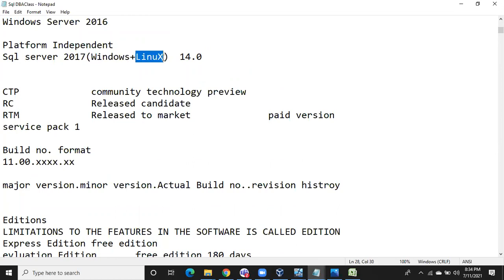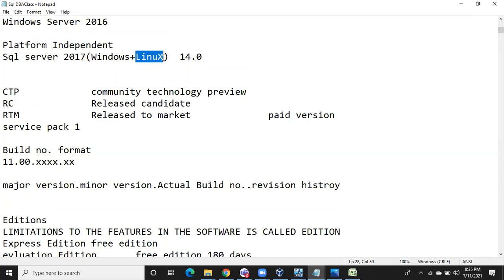We have different kinds of operating systems: Windows, Linux, Mac OS, Ubuntu, and a lot of different Unix systems in the market. Up to SQL Server 2016, you can install SQL Server on any Windows operating system, either Windows desktop or Windows Server.